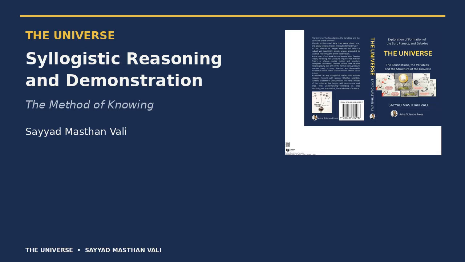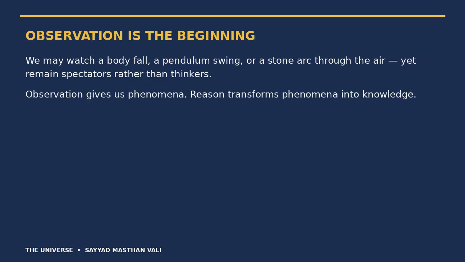Chapter 5. Syllogistic Reasoning and Demonstration. The Method of Knowing. Every science begins with observation. But observation alone is not enough. We may watch a body fall, a pendulum swing, or a stone arc through the air, yet remain spectators rather than thinkers. To transform observation into knowledge, we must apply disciplined reasoning.